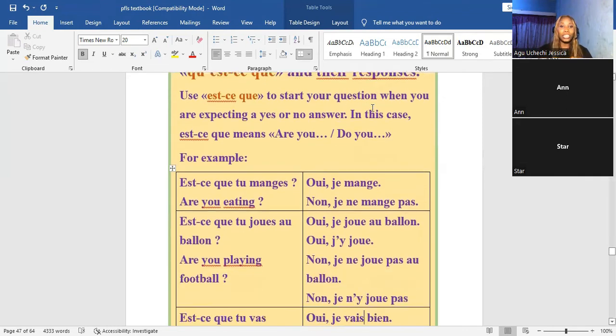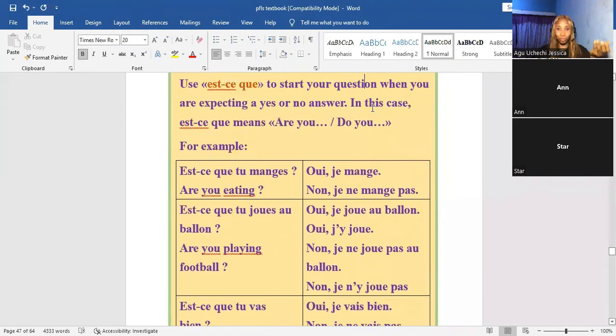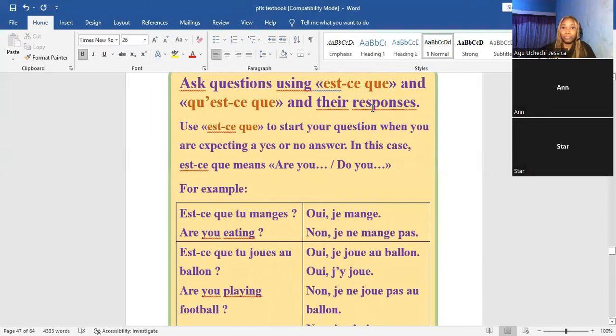The first one is, est-ce que tu manges? It's a question. And the English equivalent is there on the screen, so you can say it. Are you eating? It's just like saying, do you eat? Or, are you eating?